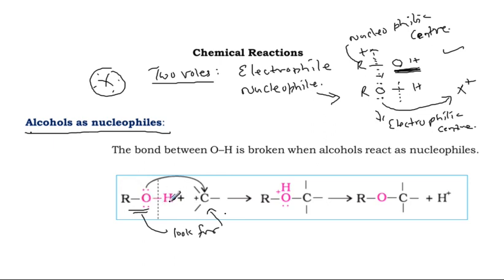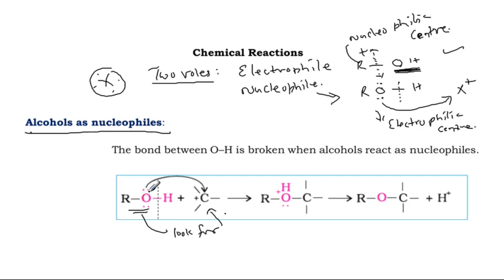Cleavage occurred between oxygen and hydrogen. The hydrogen is cleaved out by heterolytic cleavage as H plus. Heterolytic cleavage means non-symmetric cleavage. Homolytic cleavage means symmetric cleavage. Out of homolytic cleavage, a hydrogen atom is cleaved.